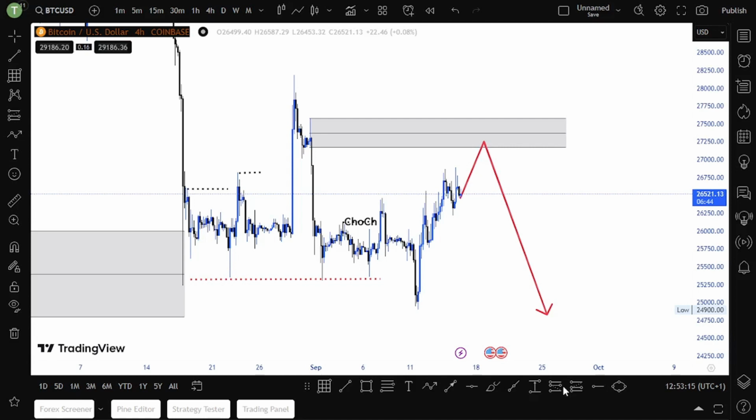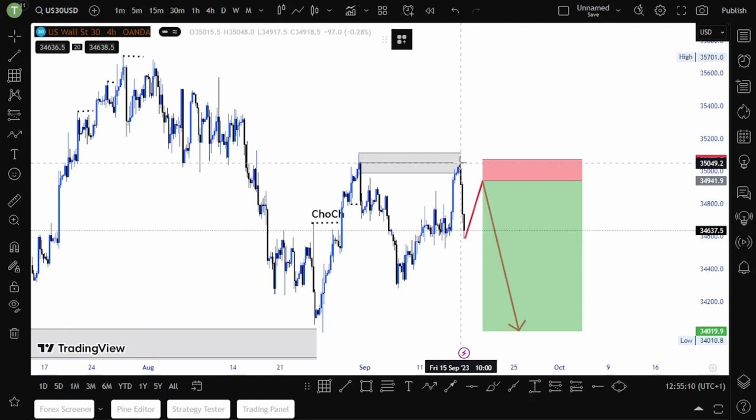So for now, I'll be waiting for a pullback, probably somewhere here, and then I would enter a sell. As you can see, the DXY is very strong, so I'll be interested in a sell. Stop loss is just above that zone, and then I would be targeting this low. So that is where I will be entering my sell on US30, guys.